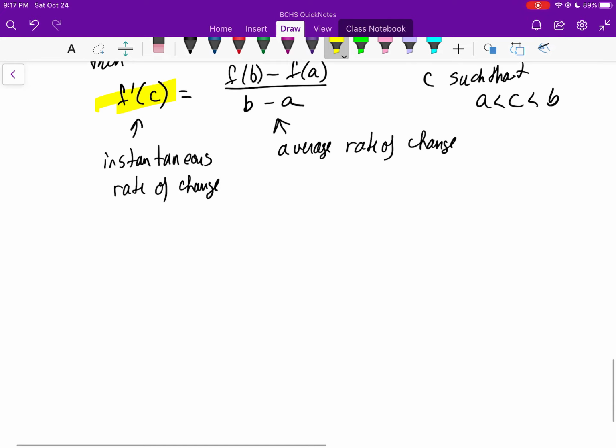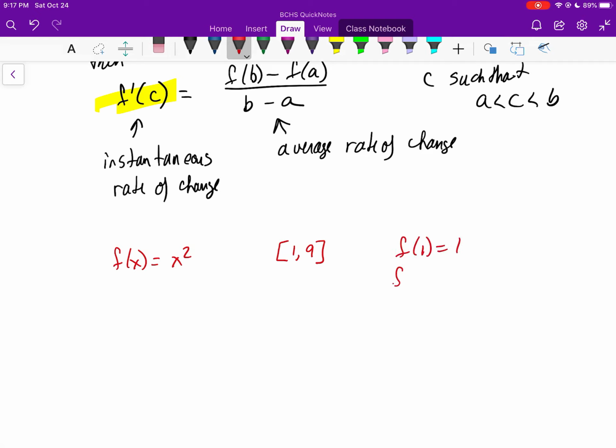which of these four existence theorems you're supposed to use. But a very simplistic example is if you had some f of x is equal to, say, x squared, and they wanted to find the value guaranteed by this particular theorem, the mean value theorem, maybe on the interval between 1 and 9. And so if we did this, we could find the two y values. We know that f of 1 is going to be 1, and f of 9 is going to be 81. If we find the average rate of change, we're going to get 81 minus 1 all over 9 minus 1. This is going to be 80 over 8, and this is going to be 10.